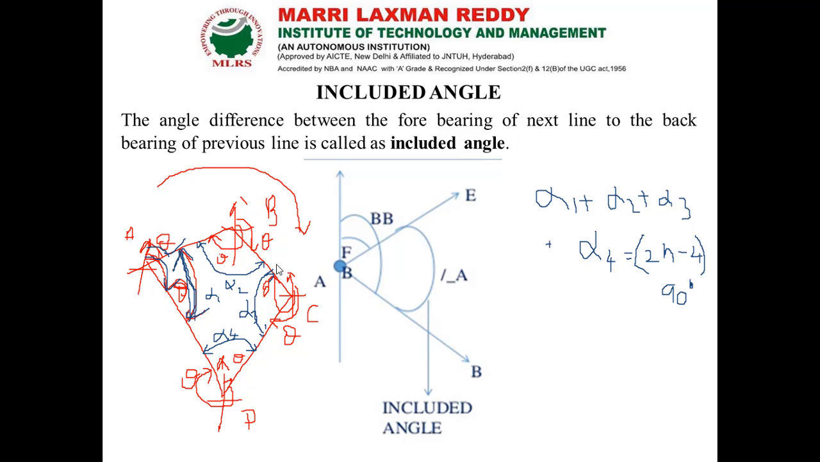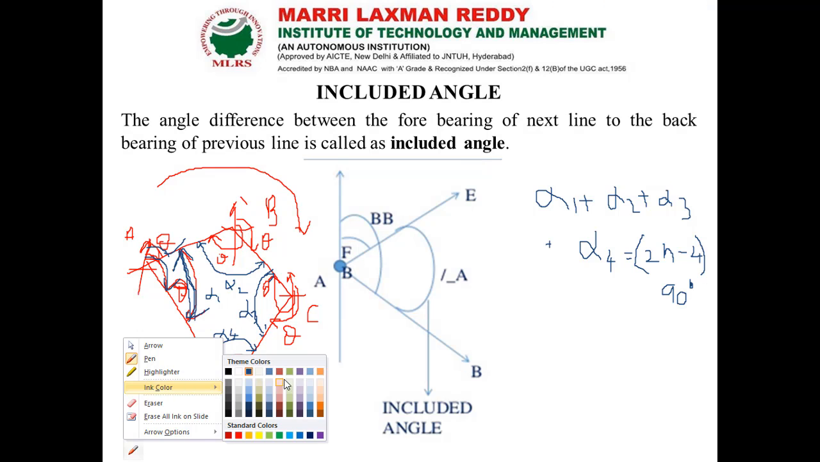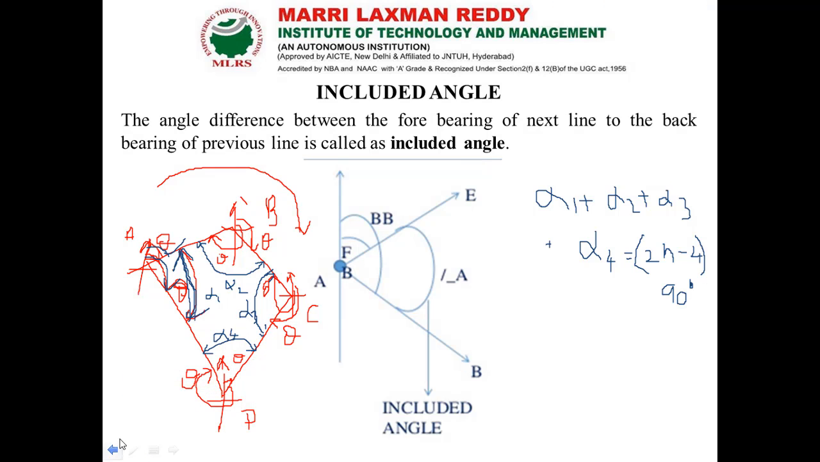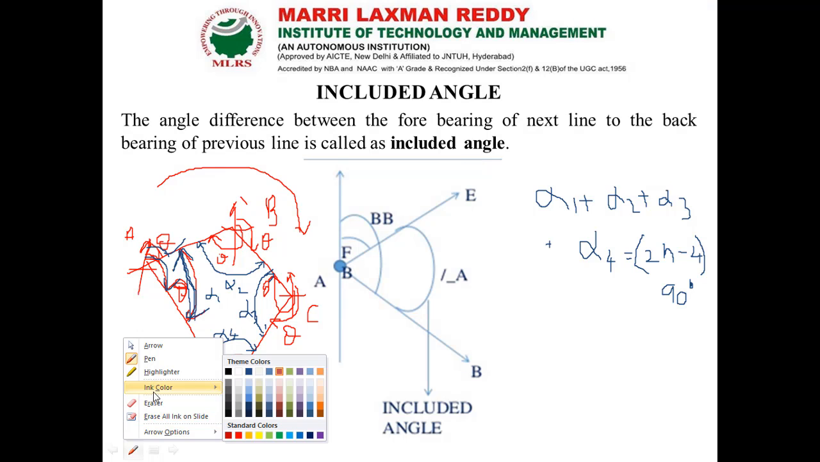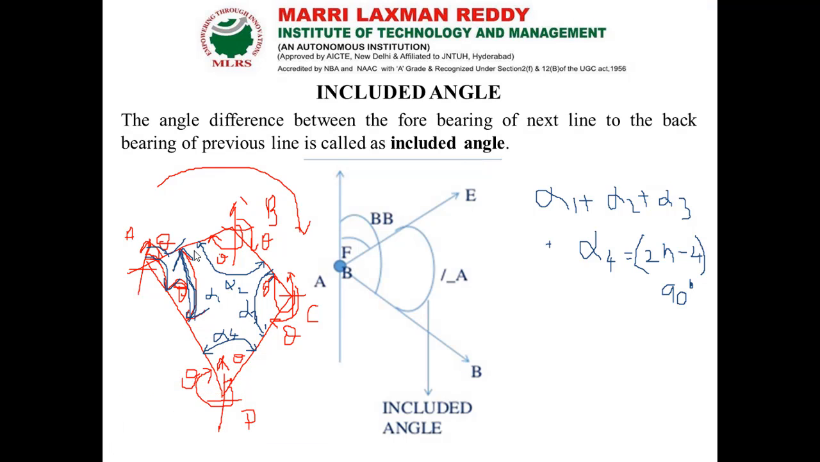If it is running in an anti-clockwise direction, then our included angle will be the exterior angle. So our exterior angle is nothing but, instead of calculating inside, we have to give outside. So this is our exterior angle. If the traverse is running in anti-clockwise direction, then our included angle will be equal to the exterior angle.